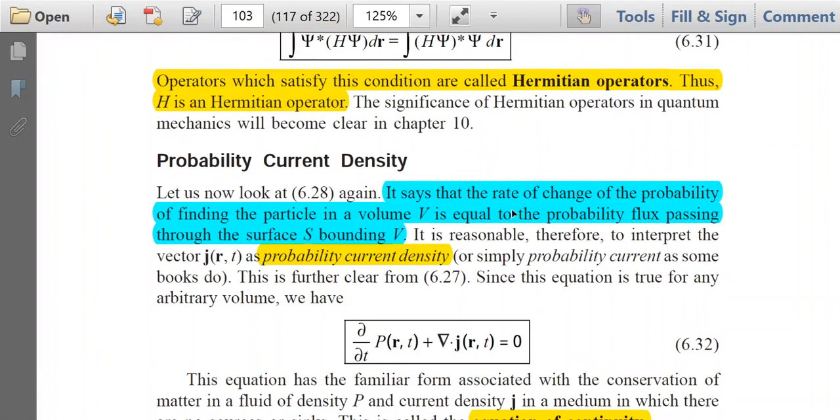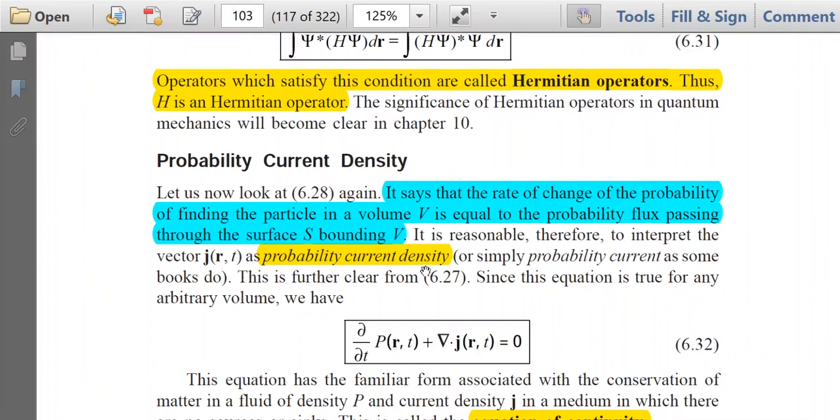It says that the rate of change of the probability of finding the particle in a volume V is equal to the probability flux passing through the surface S bounding V. This is quite similar to the statement that we have read in current electricity. In current electricity, we have learned that the rate of change of charge is equal to the current flux passing through the surface S. From that similarity it is reasonable to interpret the vector J as the probability current density.